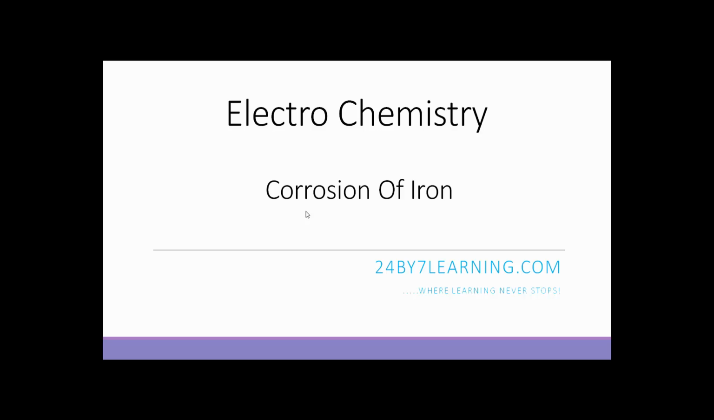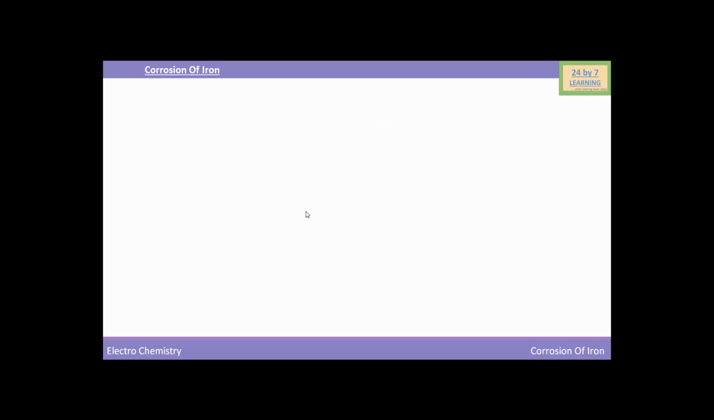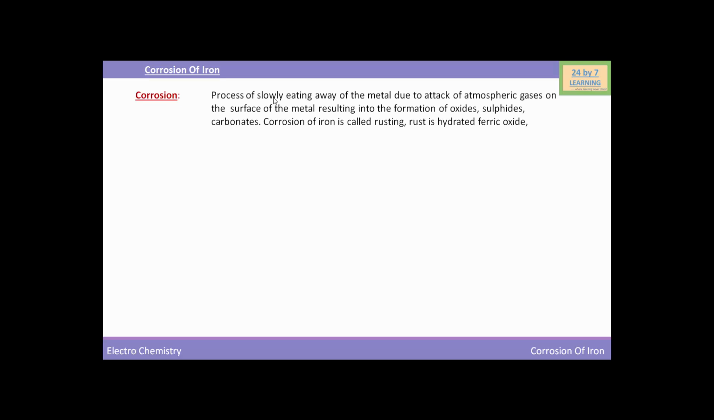Almost all metals are attacked by the environment and undergo corrosion, except the least active metals such as gold, platinum, etc. Corrosion causes innumerable damage to many articles made up of iron. Corrosion is a process of deterioration of a metal as a result of its reaction with the air or water that surrounds it. So, corrosion is a process of slowly eating away of the metal due to the attack of atmospheric gases on the surface of the metal, resulting in the formation of oxides, sulfides, carbonates.